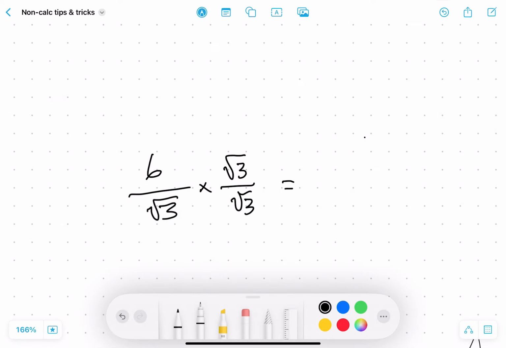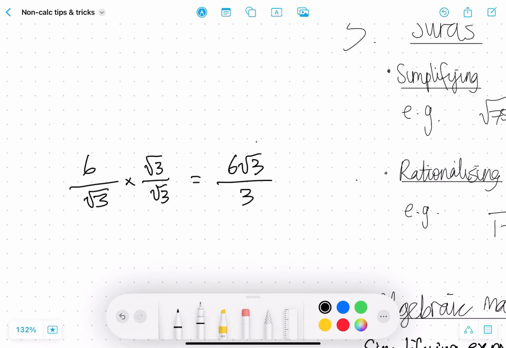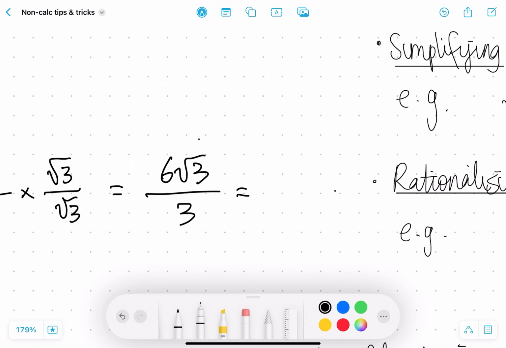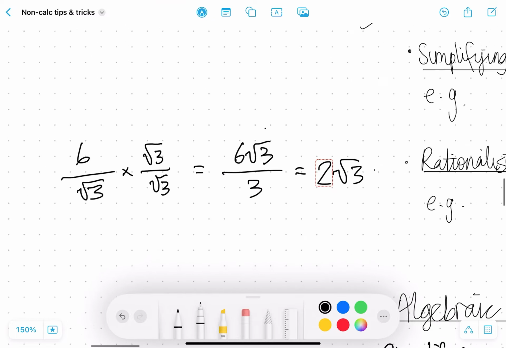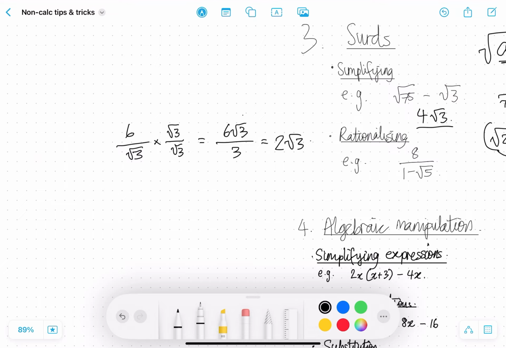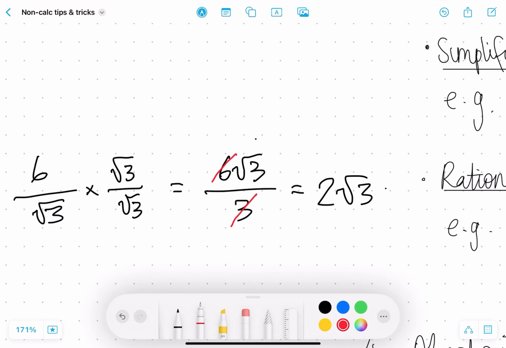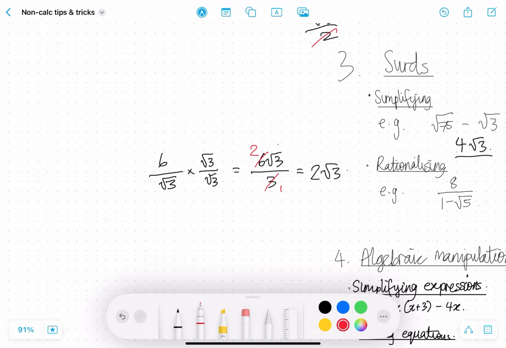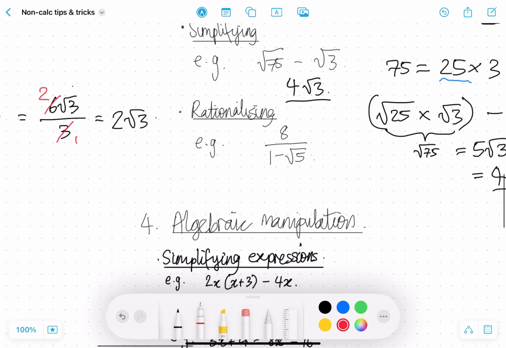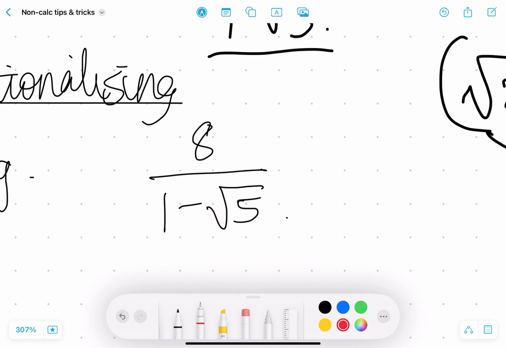And after you do this, you get 6 root 3 on the top, divided by root 3 multiplied by root 3, which is just root 3 all squared, which is just 3. And then this can further be simplified into 2 root 3, because 3 divides 6 twice. 3 goes into 6 2 times. So 2 root 3.